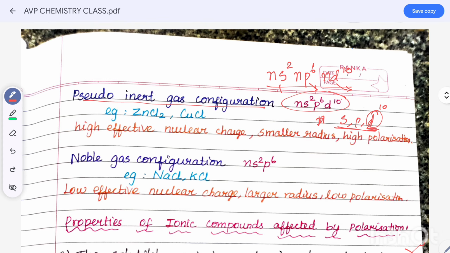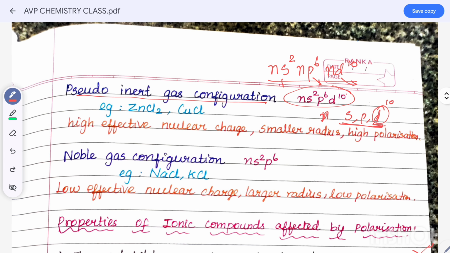ஓகே, ஃபார் எக்ஸாம்பிள் zinc chloride, ZnCl2. So here chlorine is -1, and here 2 chlorine, so -2, then here zinc is +2. Okay, then zinc atomic number is 30. So the electronic configuration is 1s2, 2s2, 2p6, 3s2, 3p6, 3d10, 4s2.